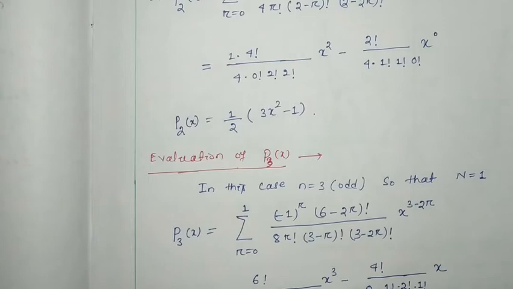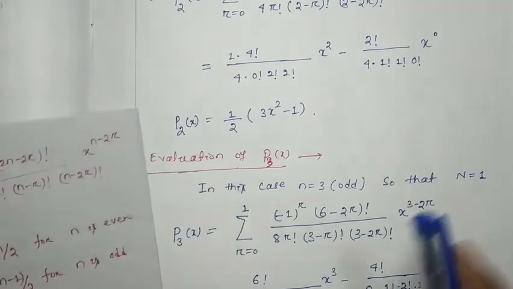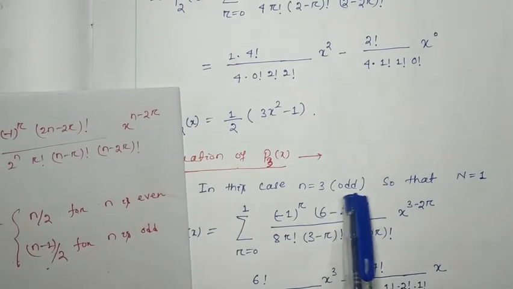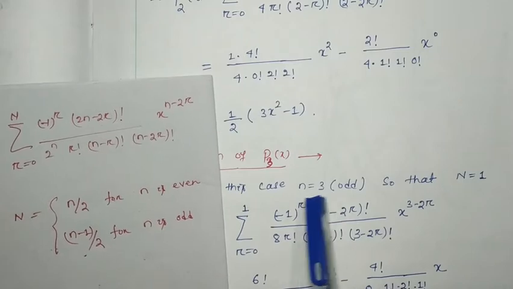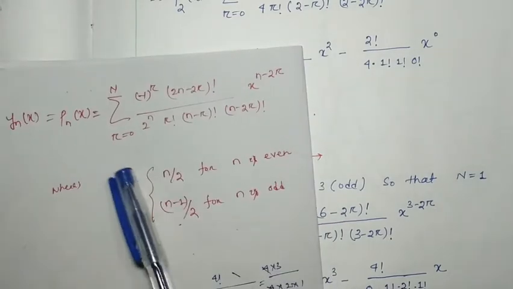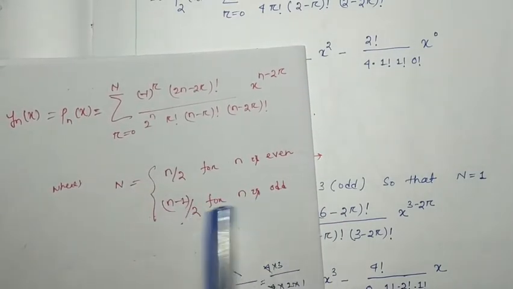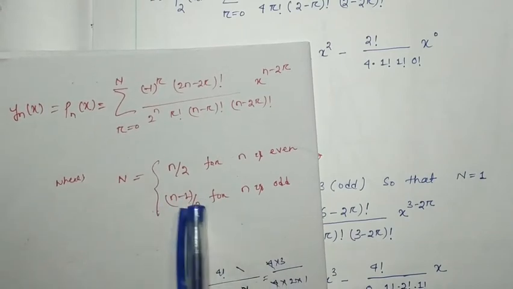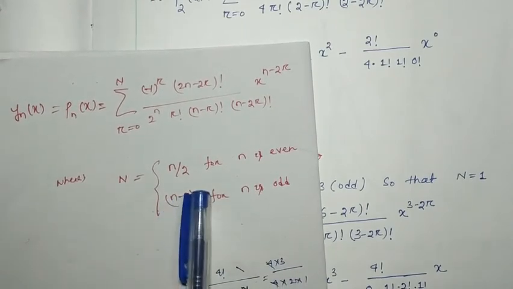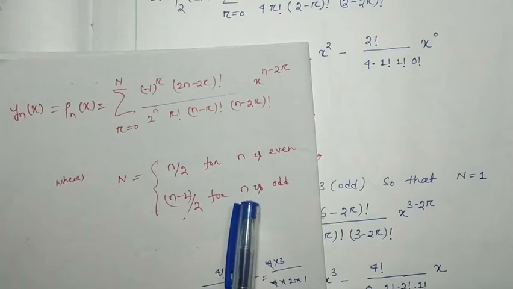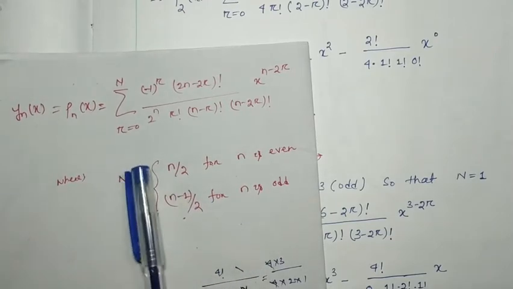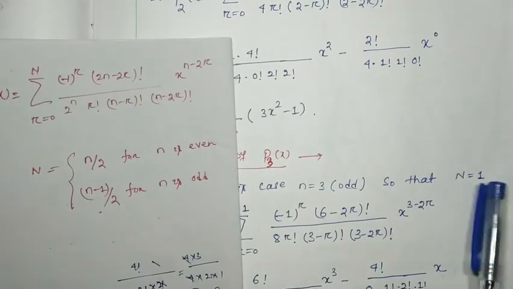Now here n is how much? n equal to 3. 3 means odd. If it is odd, then what will be the value of capital N? That will be n minus 1 by 2, that means 3 minus 1 is 2, by 2 equal to 1. So we find the capital N will be equal to 1.